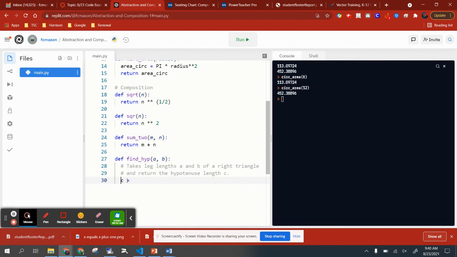So instead of recreating the code of that previous function, what you can do is call that function inside the new function and use that old function's output value as part of the work that you have to do inside of this new function, okay? You don't have to go and recreate the code. Instead, you can use it. And that's what I'm about to do. Just to give you an example here, I'm about to write this function called find hypotenuse that will take leg lengths A and B and will return the hypotenuse length.